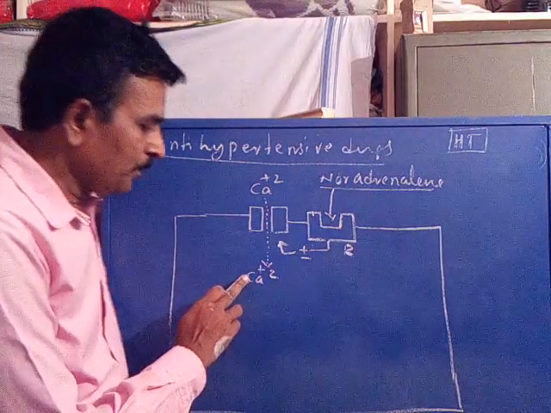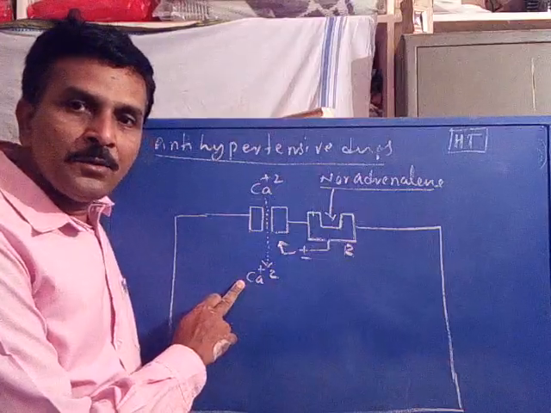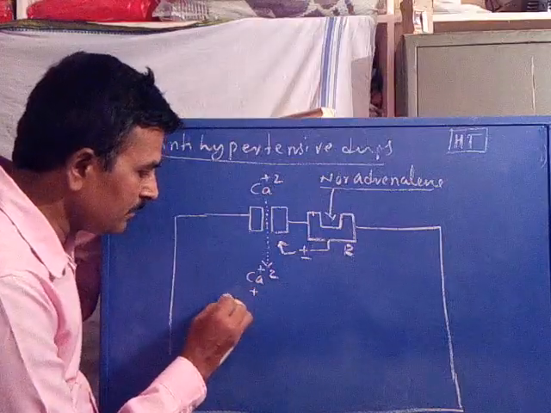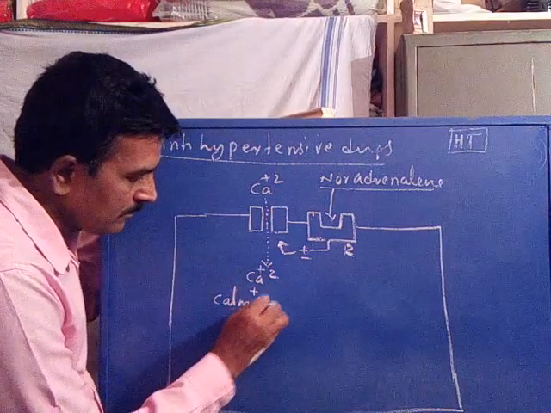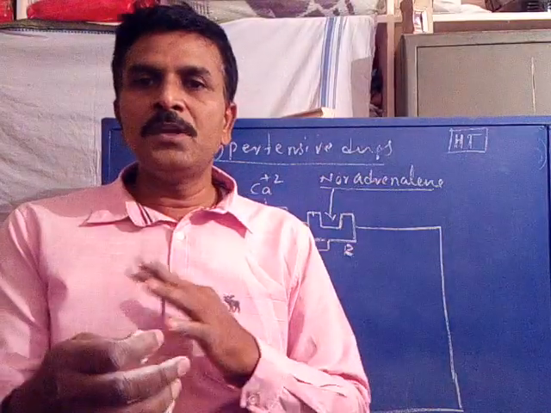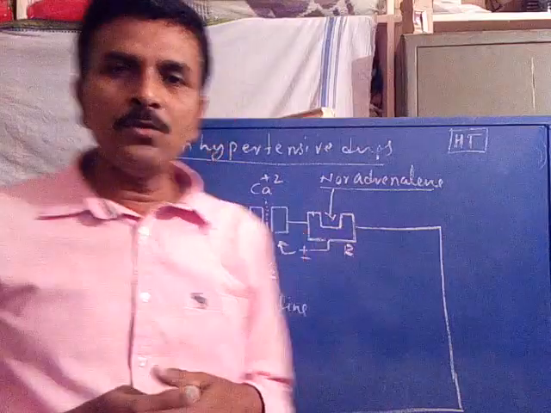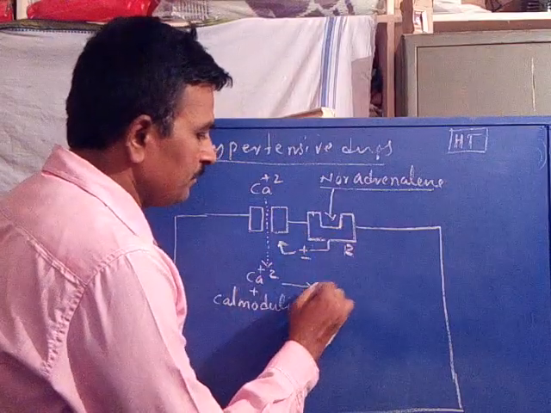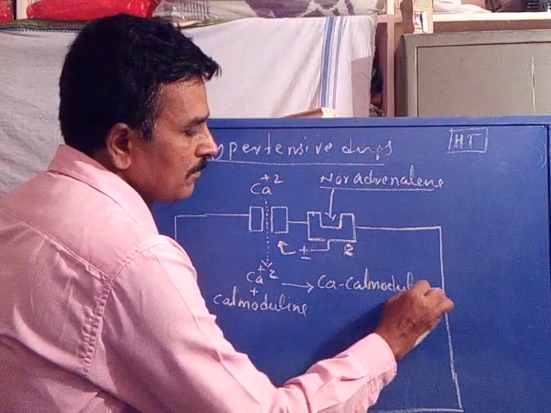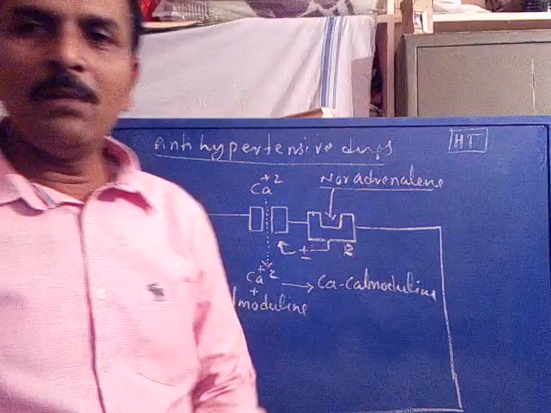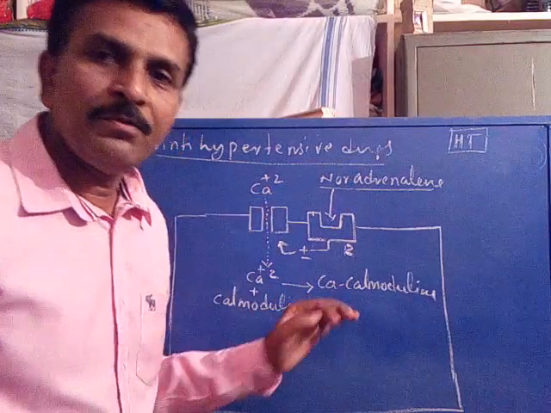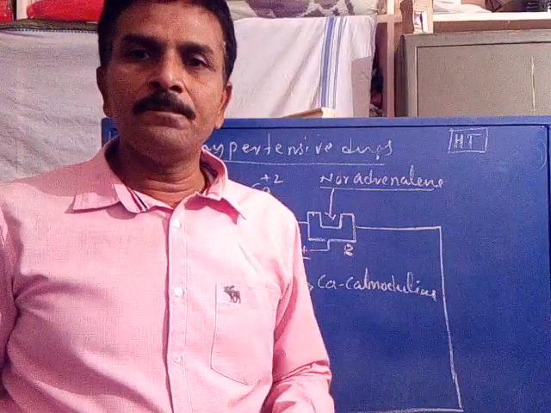Is it clear? Now, this calcium ion, when it enters the cell, combines with calmodulin to form calcium calmodulin. Now this is the promoter of MLCK enzyme.